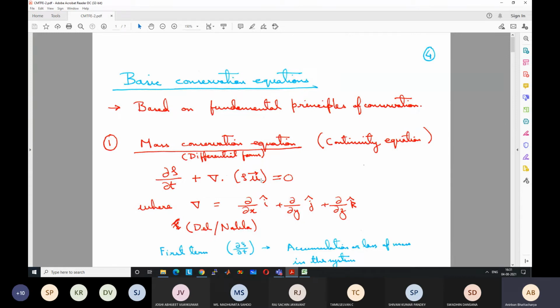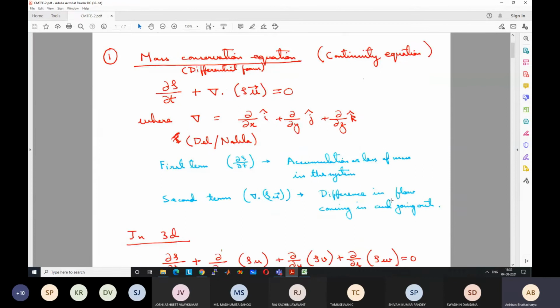Vector velocity means in a 3D problem it has 3 components, in a 2D problem it has 2 components. So it can be written as u in the x direction, v in the y direction, and w in the z direction. And this del is known as nabla or del, which is an operator. In full form, it is given as del x in the i direction plus del y in the j direction, where j is the unit vector in the y direction, plus del z in the k direction, where k is the unit vector in the z direction.